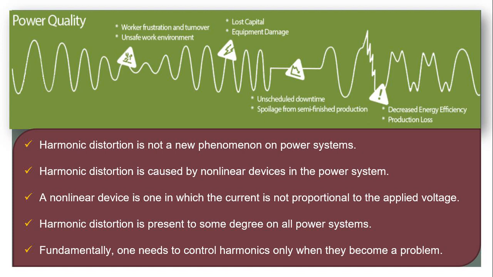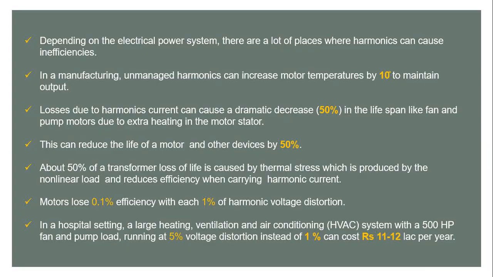It is not necessary to mitigate harmonics at all levels, but when harmonics create a problem in your system, then you have to remove them, because the solution of harmonics mitigation is very costly.